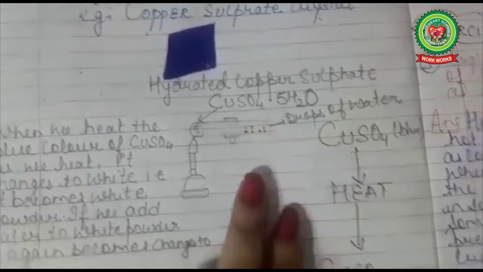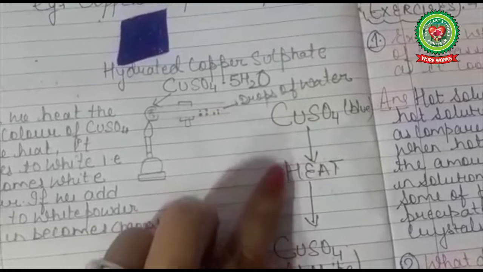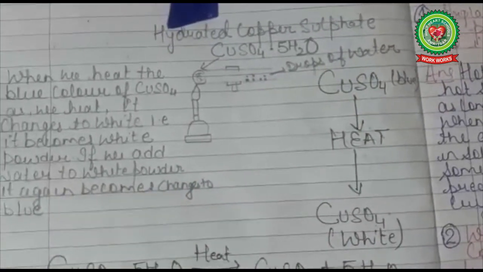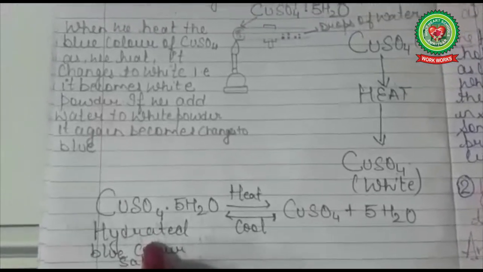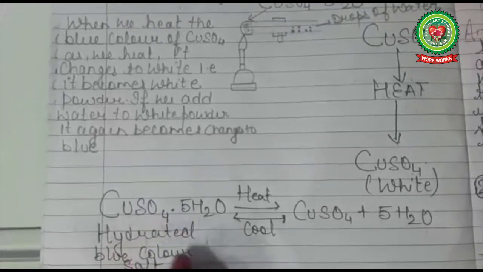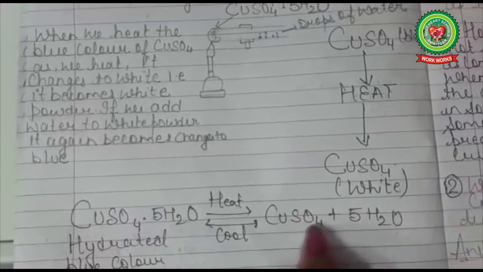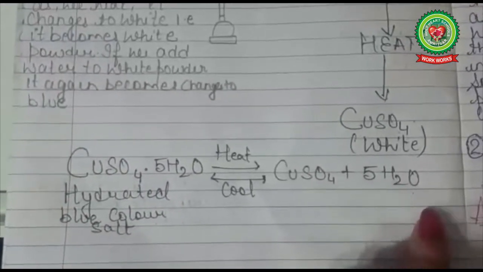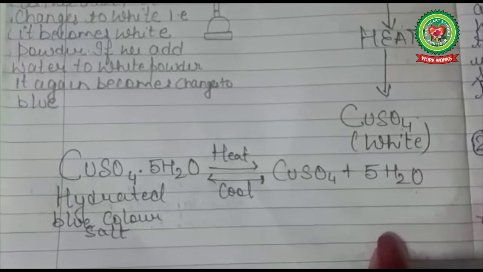So what is happening? When we heat copper sulfate crystals, they change into a white powder. Now the balanced chemical reaction is: when we heat CuSO4.5H2O, we get CuSO4 plus 5H2O. This is the balanced chemical reaction involved in the above experiment.